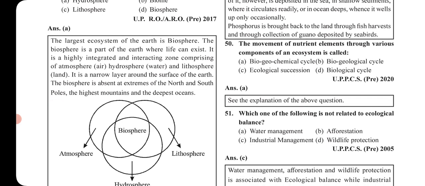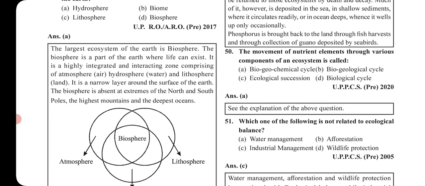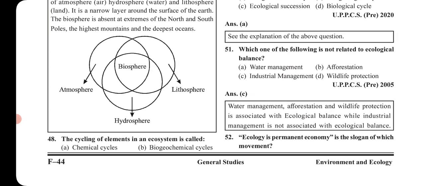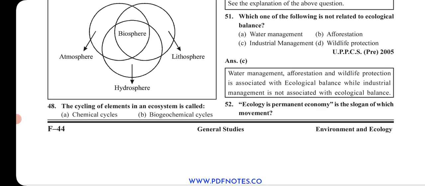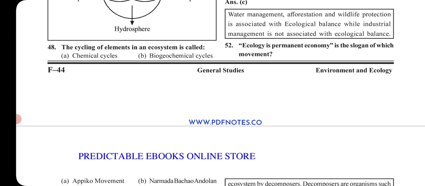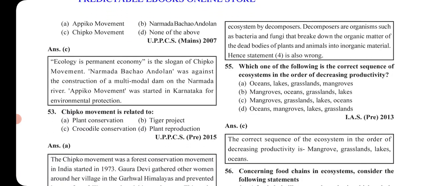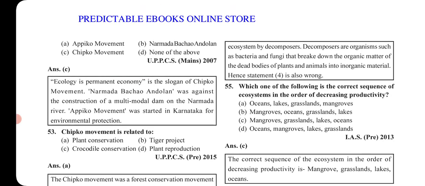Next is the movement of nutrient elements through various components of an ecosystem is called biogeochemical cycle. Next is which one of the following is not related to ecological balance? The answer is industrial management. It is very obvious. Next is ecology is permanent economy is the slogan of which movement? It's Appiko, Chipko, Narmada Bachao Andolan, none of the above. The answer is Chipko movement.